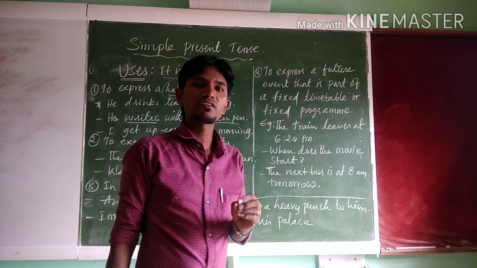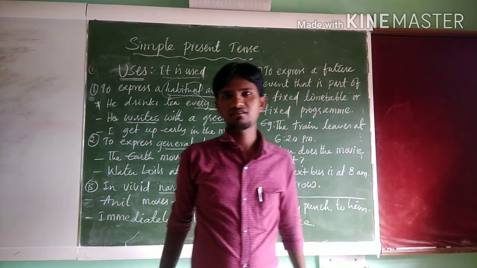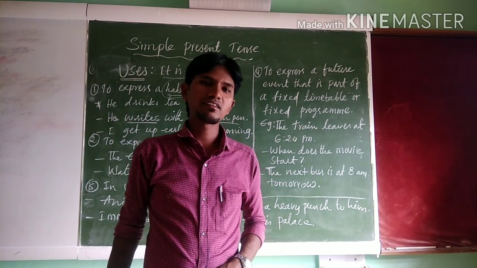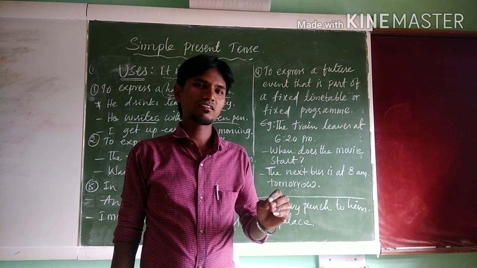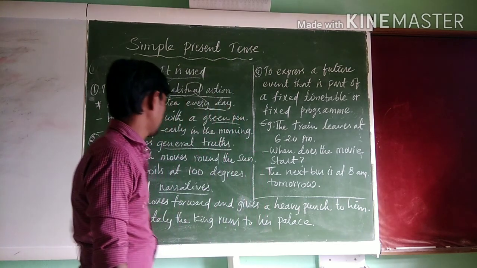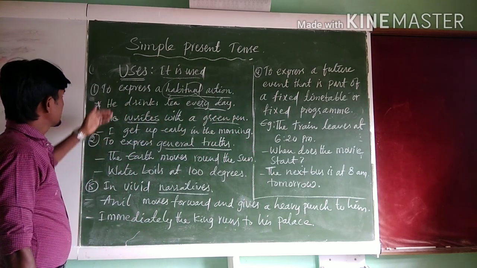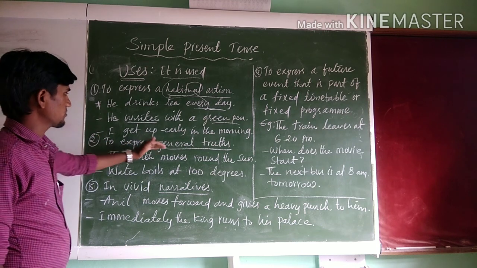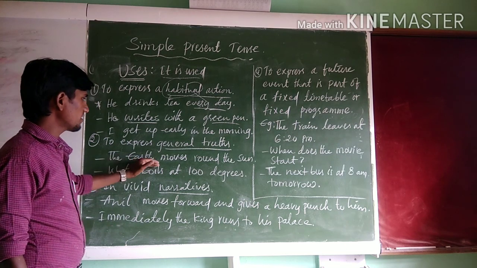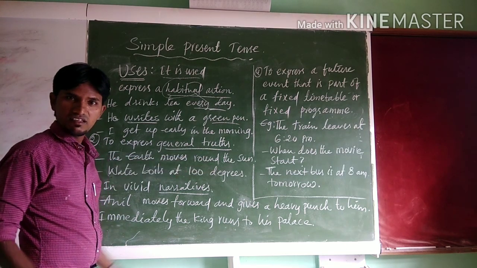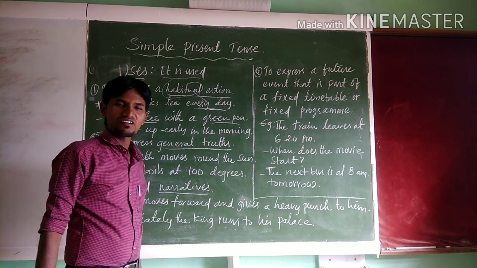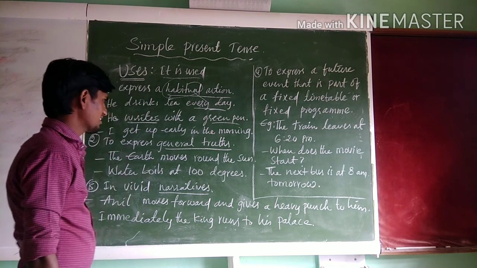General truths means, my dear students, universal facts. For example, the sun rises in the east. The sun sets in the west. It rains in the monsoon season. So like that, simple present tense is also used to express universal facts or general truths. For example, the earth moves around the sun. It is a universal fact. The sky is blue. It is a universal fact. Alright?